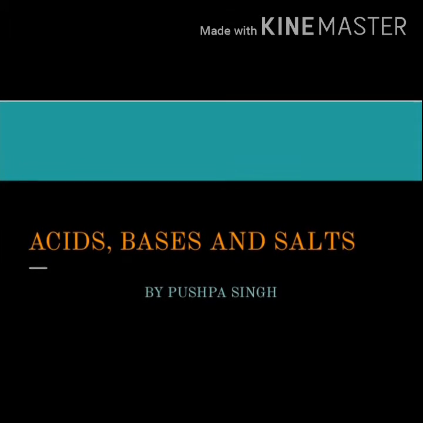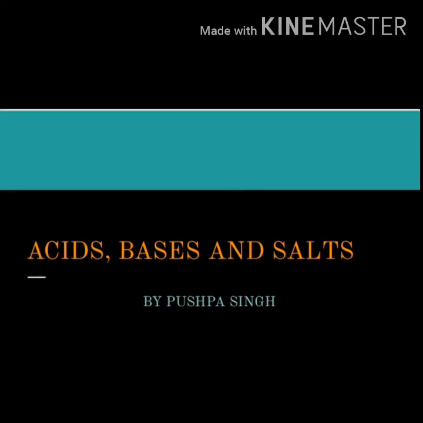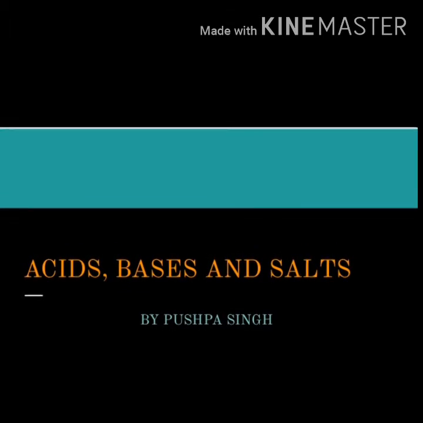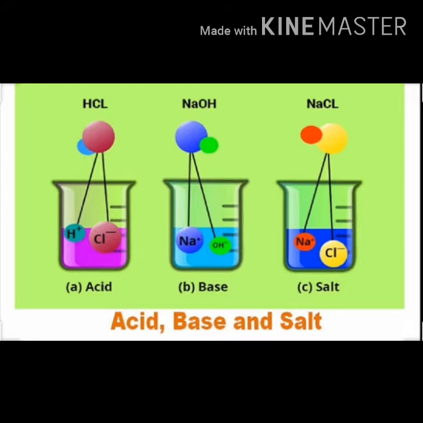Acids, bases, and salts. 118 different chemical elements are known to us at present. These elements combine to form a large number of compounds. On the basis of their chemical properties, all the compounds can be classified into three groups: acids, bases, and salts.